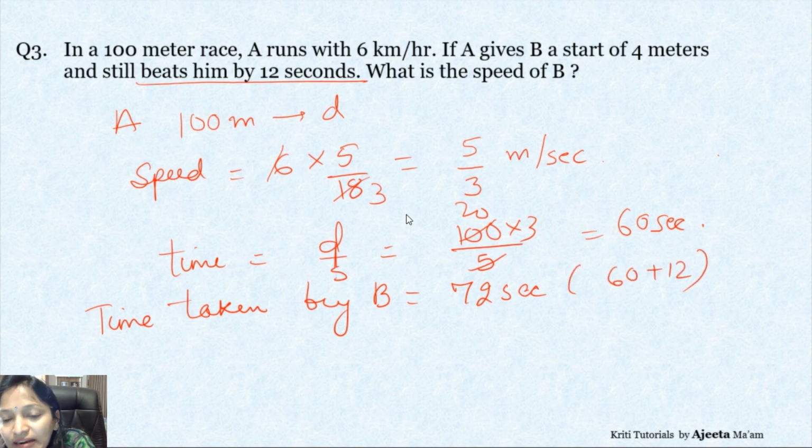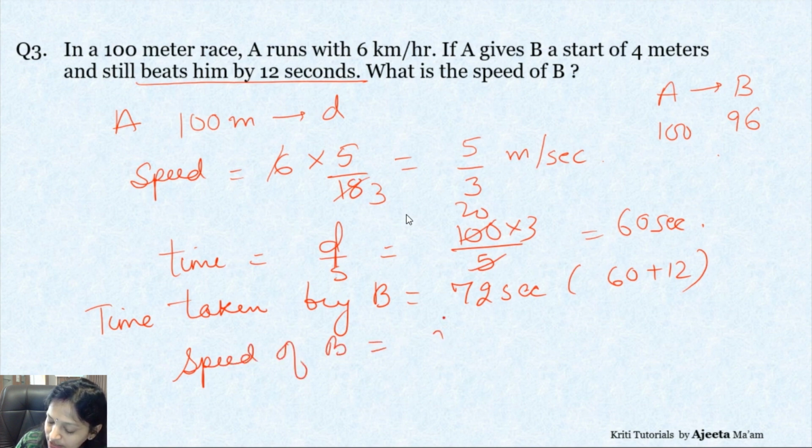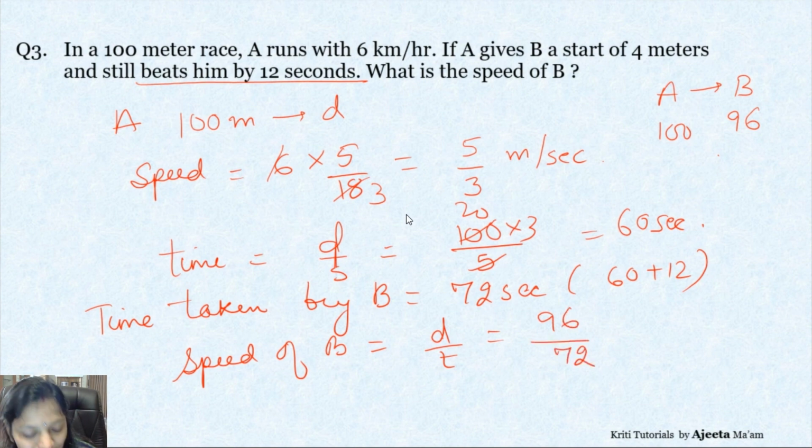Now how much distance has B run? 96, not 100. Why? Because A has given a start of 4 meters to B. So A ran 100 meters, B ran 96, in how many seconds? 72. So speed of B will be what? Speed of B will be distance upon time. So distance is 96. Remember, it's not 100. So 96 by 72. That should be the answer. Okay, so now if we go with 12, 8, 4 by 3. 4 by 3 meter per second.